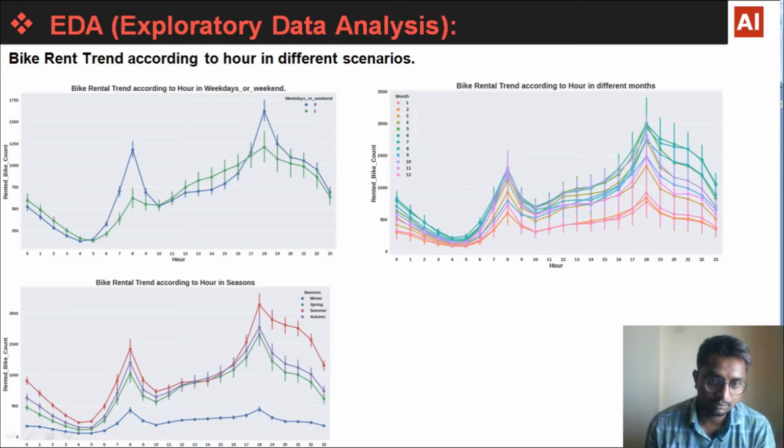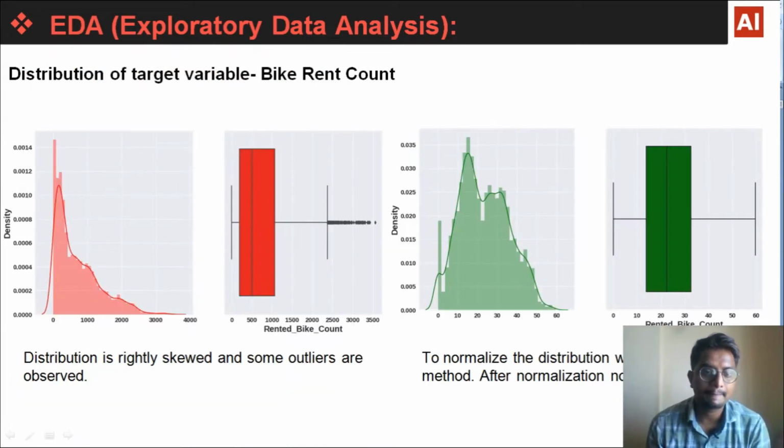We can see on weekdays the bike rentals are higher, and in the sixth month, that is June, we saw earlier the bike rentals are high, and also we saw in the bar chart that summer has the highest bike rentals. But this is the main peak, 6 to 10 a.m., where bike rentals are high.